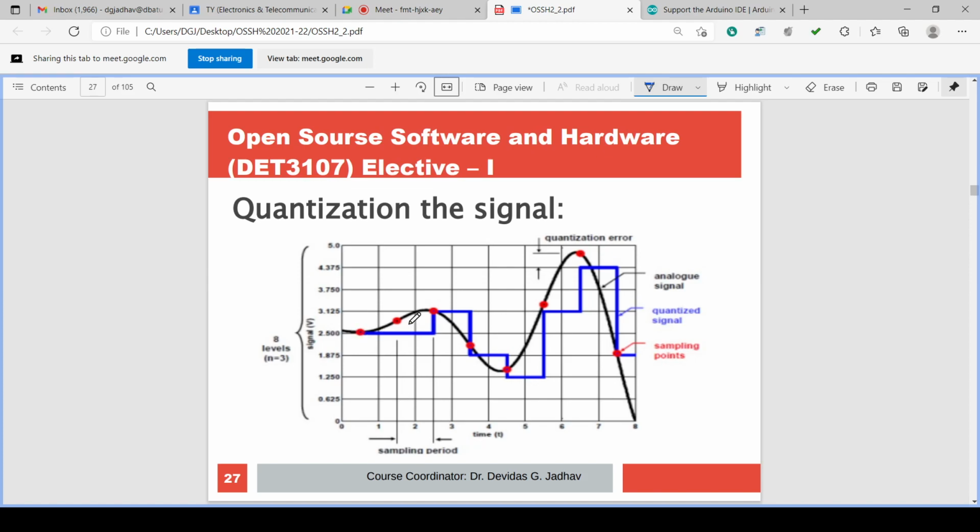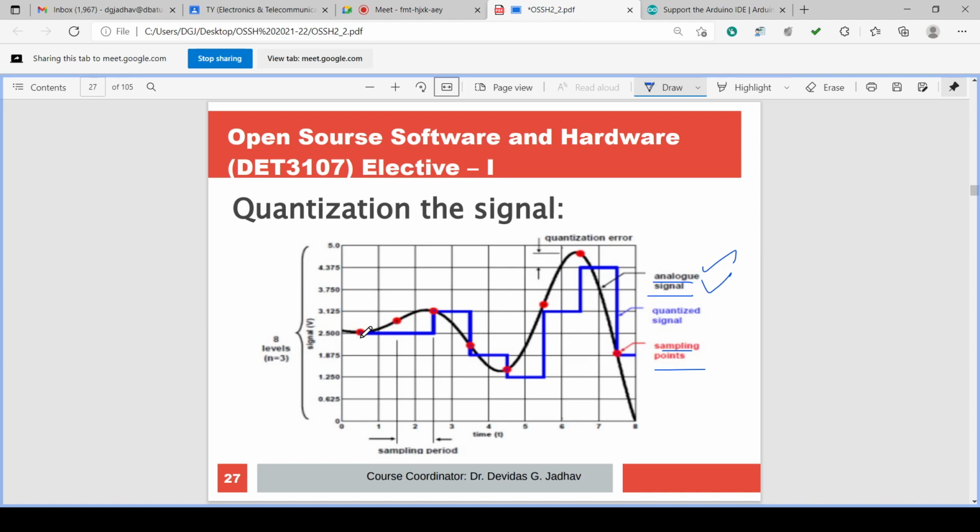Suppose this black colored waveform is shown as the analog signal. Then the samples are taken. These red colored sample points are shown. Here the sample is taken. What is the amplitude? Here the amplitude is taken, and the amplitude is noted down.